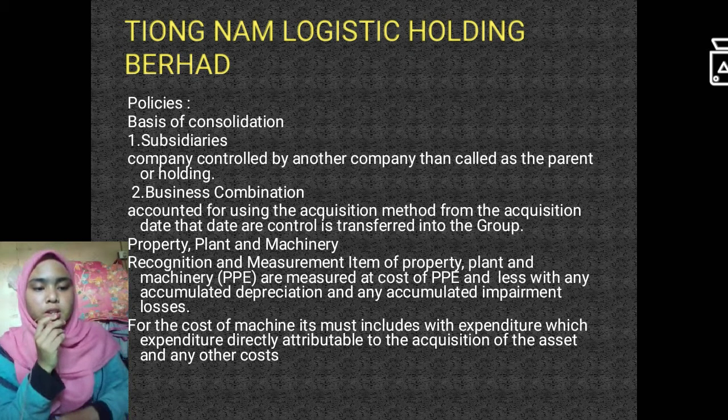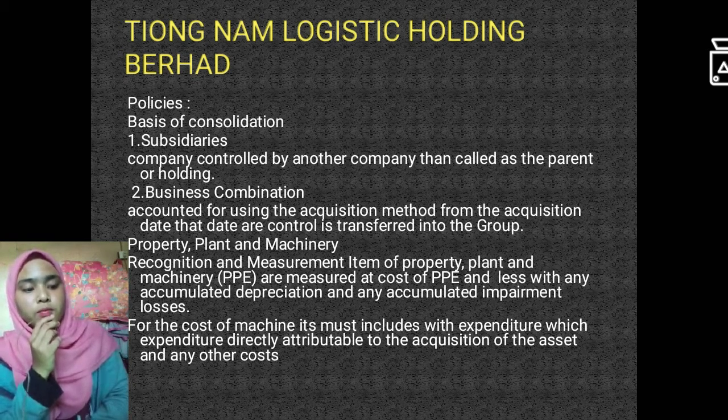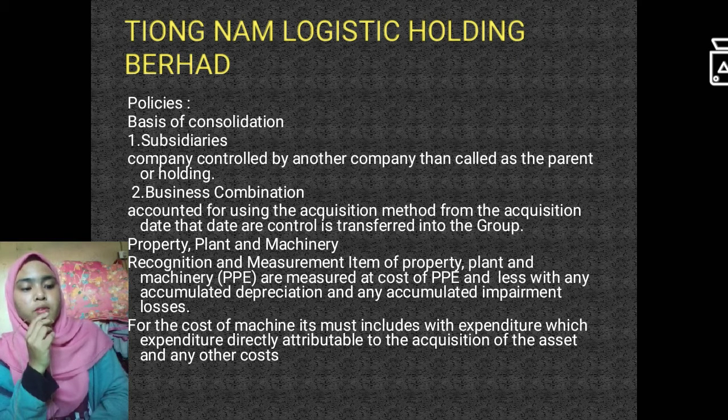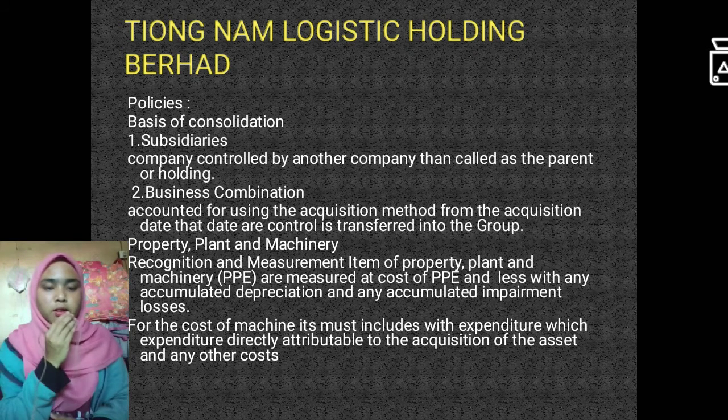Second is business combination. Business combinations are accounted for using the acquisition method. The group measures the cost of goodwill, which is the fair value of consideration transferred, plus the amount recognized as NCI, which is non-controlling interest, plus the fair value of the existing equity, less the net recognized amount of the identifiable assets acquired and liabilities assumed.